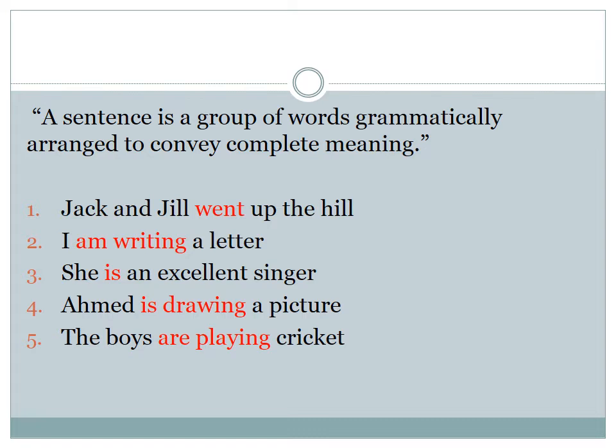Jack and Jill went up the hill. As you know, this is the beginning of a very famous nursery rhyme which is known to everybody. Jack and Jill went up the hill. Here the verb is went, which is given in red letters. I am writing a letter. Here we have got two verbs. Actually, we call this a verb phrase because there are two words, am plus writing, and as you know, am is called the auxiliary or supporting verb, whereas writing is the main or principal verb. In the sentence, am is the auxiliary verb and writing is the main verb. I am writing a letter.